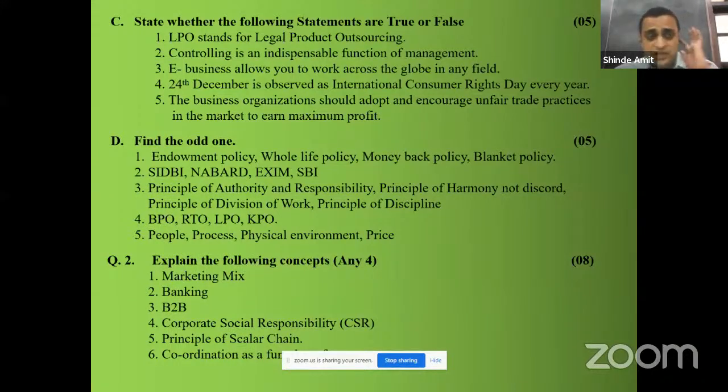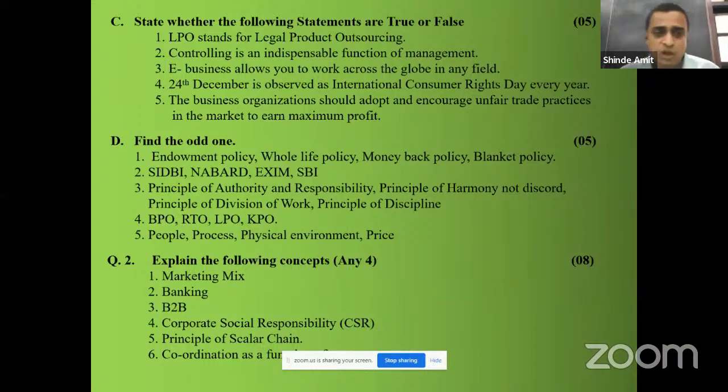So in question number 1C, you have to rewrite the statement again, dash, and then write true or false and underline it. Don't just write true or only false. So marks will be given for correct, true or false. So in every case, तुमको statement वापस लिखना है.